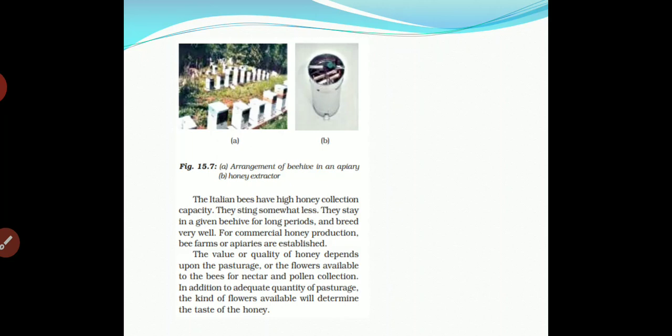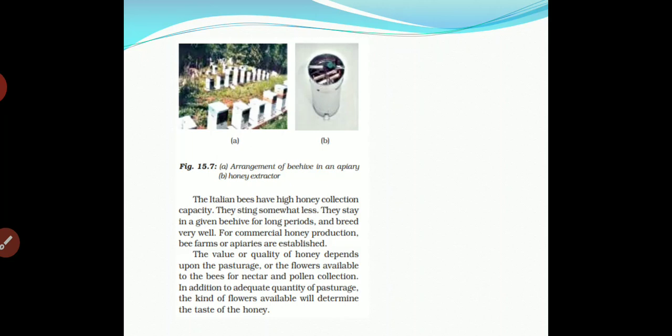For commercial honey production, bee farms or apiaries are established. Here you can see the farm. The value or quality of honey depends upon the pasturage or the flowers available to the bees for nectar and pollen collection.